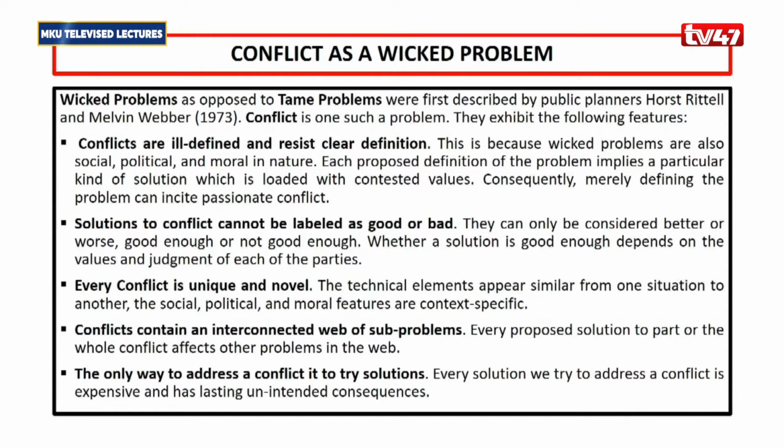But conflict is wicked in such a way that you can have a tribal conflict here in Kenya and another tribal conflict in a country like Rwanda. The methods you use to respond to that conflict will not be the same, even if in both cases it is a tribal conflict. That's why we call conflict a wicked problem. Briefly, we look at the features of conflict as a wicked problem. One of them is that conflicts are ill-defined and resist a clear definition, meaning you are not able to come up with one definition of what a conflict is.